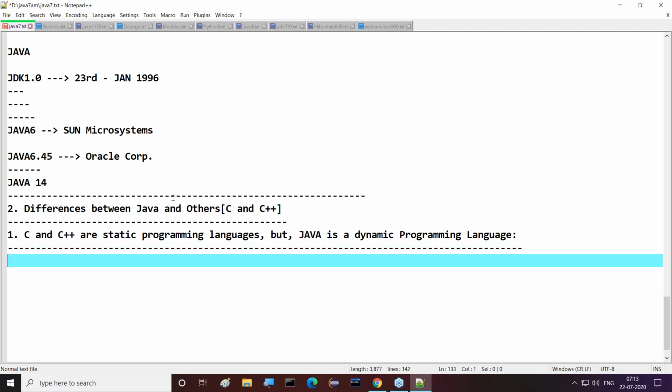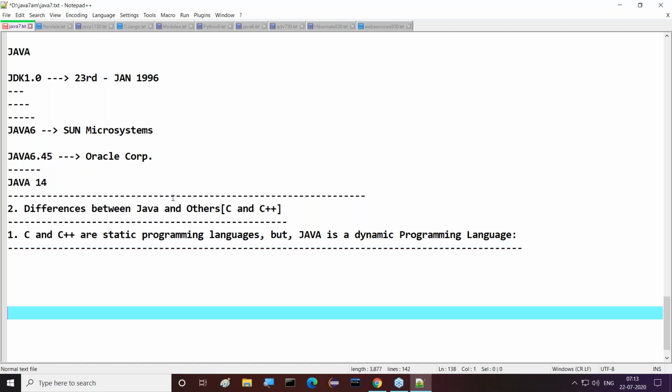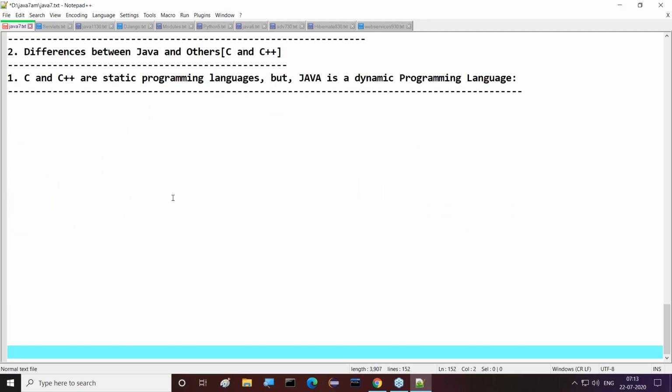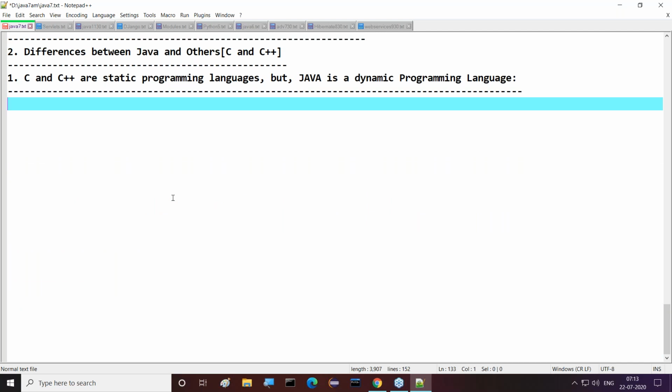Before understanding that C and C++ are static and Java is dynamic, first we have to understand when a programming language is static and when a programming language is dynamic. Then after that, we can decide that C and C++ are static programming languages, and Java is a dynamic programming language.